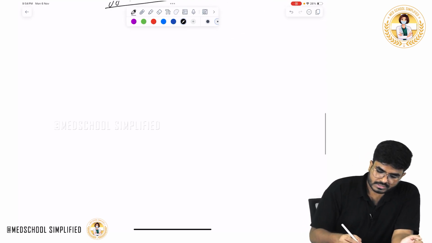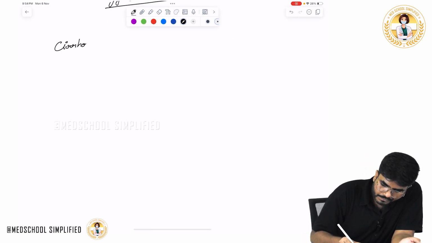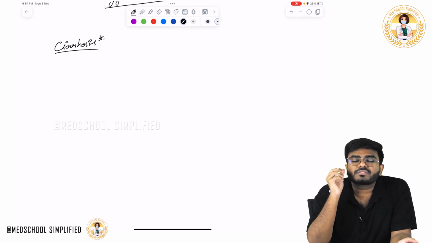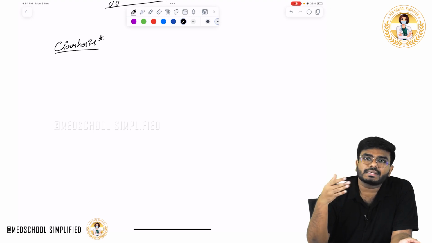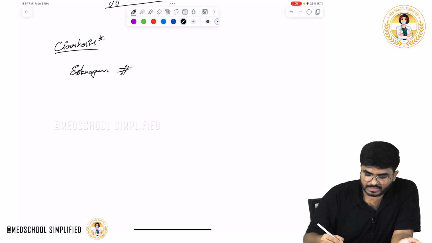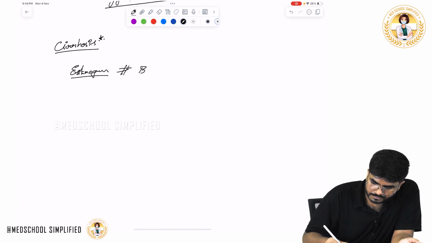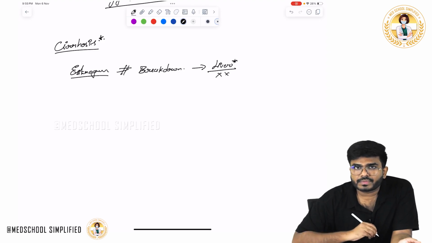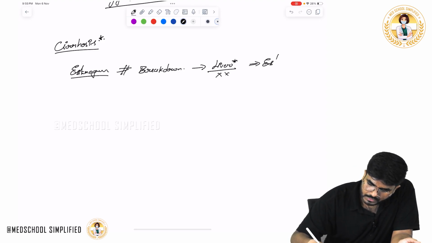Next, cirrhosis. The patient is having liver cirrhosis. See, the liver is the place where estrogens are metabolized and excreted. Estrogen breakdown occurs in the liver. Now that the liver is gone because of cirrhosis, what happened to the estrogens? What do you think? Estrogens are going to increase.